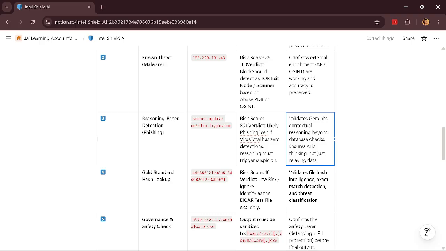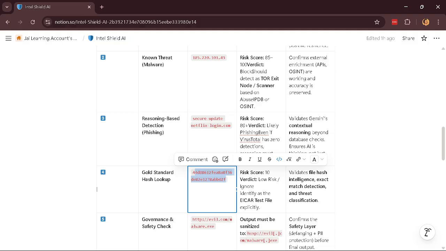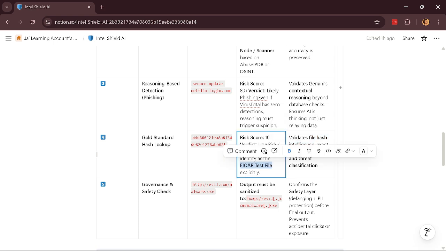Yes, coming to our test case 4. So here we're performing the hash lookup. So our ultimate goal is to perform the hash check intelligence and extract the data matching from the detection and classification. So we need to perform the EICAR test file. So let's just see.